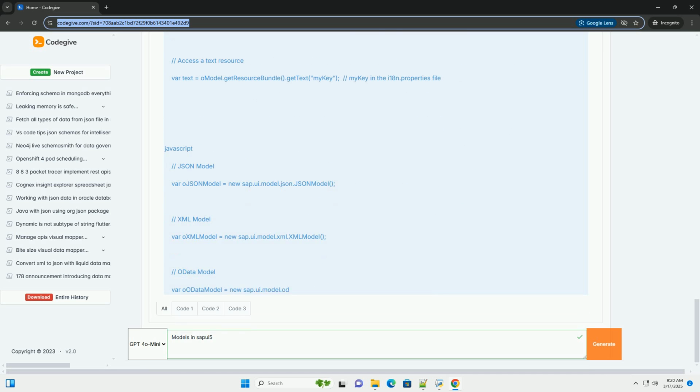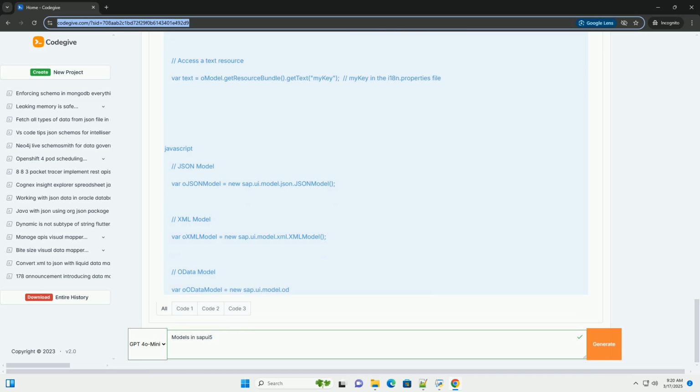Load data asynchronously. If your data source is remote, for example an OData service, load the data asynchronously to avoid blocking the UI thread. Use the loadData method with the async option set to true. Use the metadataLoaded event. For OData models, wait for the metadataLoaded event to be fired before performing any operations that depend on the service's metadata. This ensures that the metadata is fully loaded before you attempt to access entities or properties.